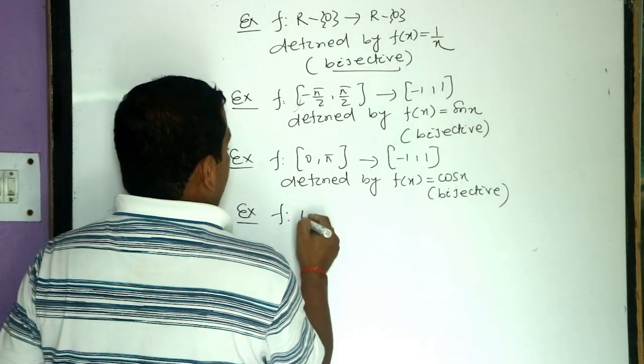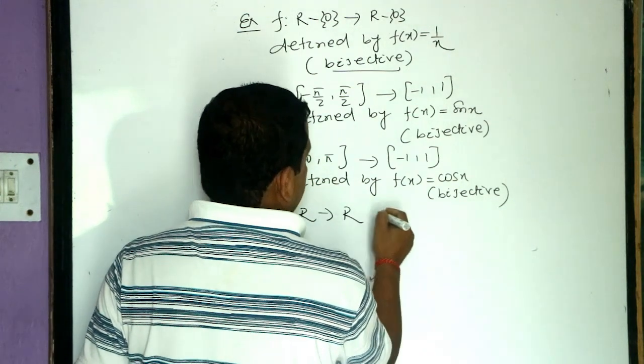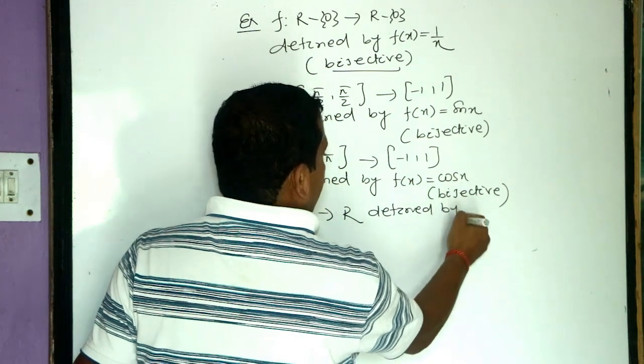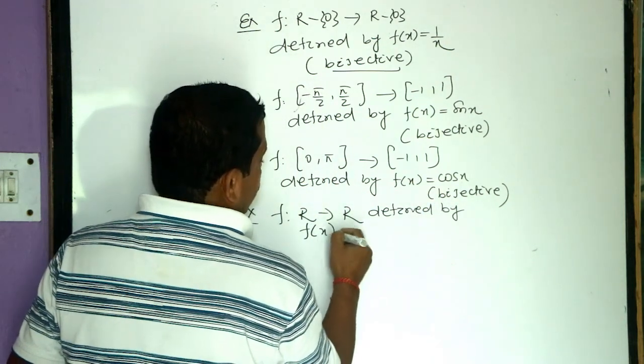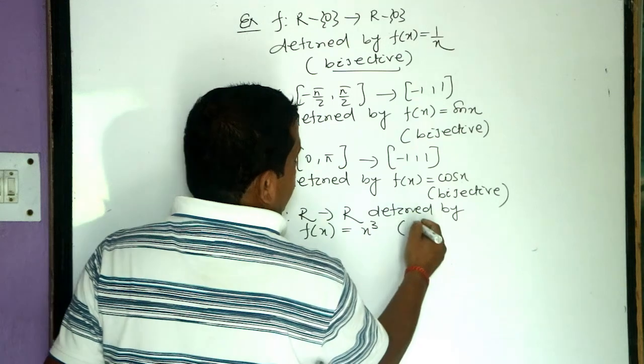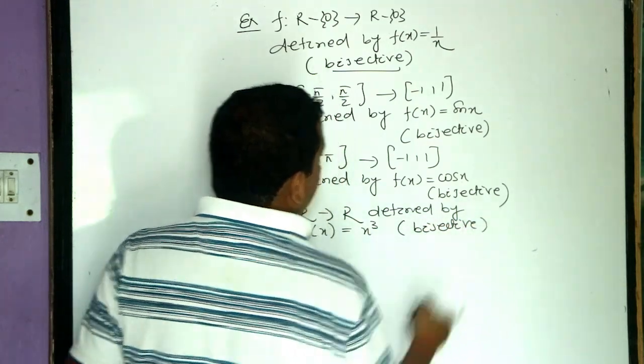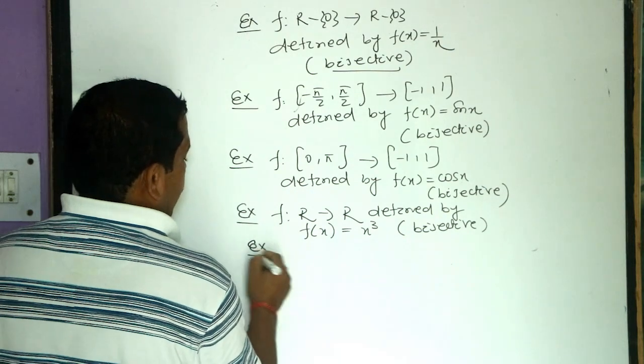F from R set to R set defined by f of x equals x cube. This is also bijective because it is both 1-1 and onto.